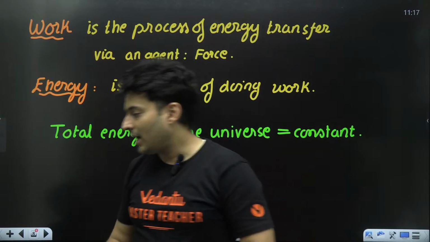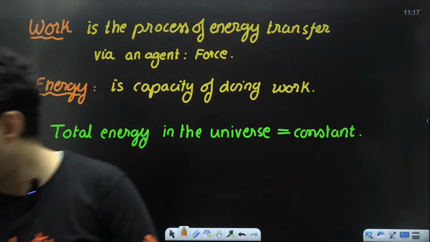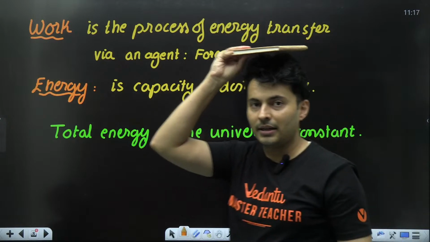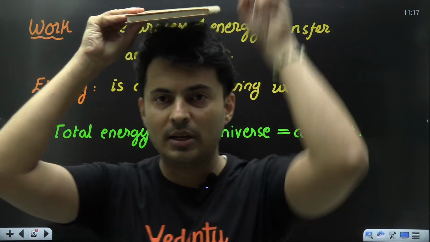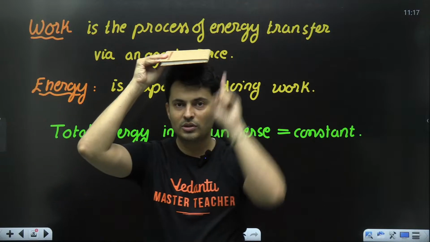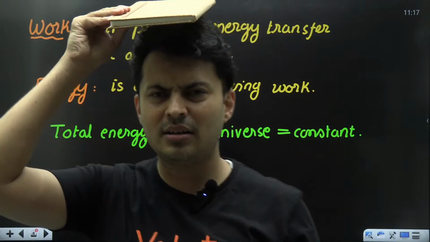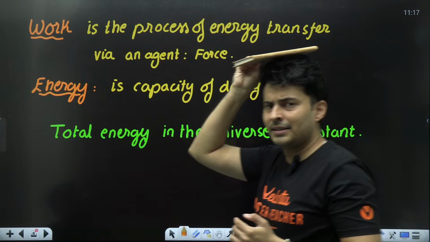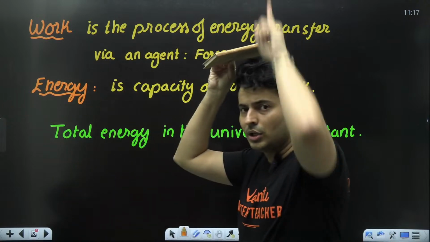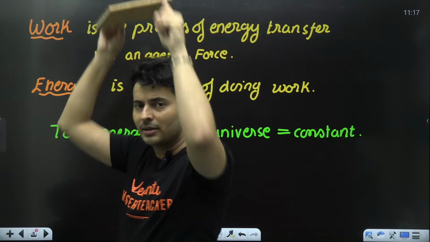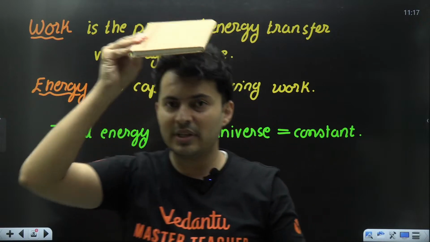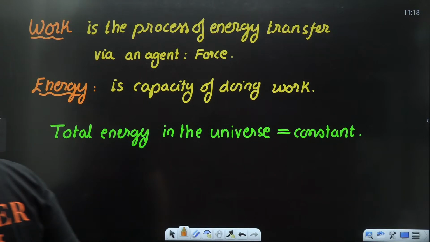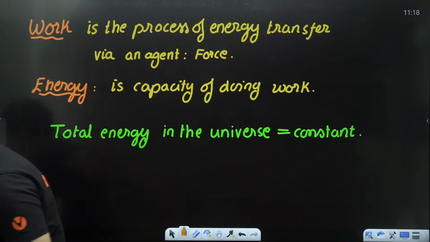For example, I am carrying something, maybe this particular book over here. I'm carrying this particular book on my head. I'm moving like this. Tell me, isn't there a normal force on this book? Is the normal force doing work? No, right? Why? Because I'm just moving like this and just moving like this. The displacement is horizontal. The normal force is perpendicular. How can it do work? It's not moving the book up and down. I'm moving the book sideways, horizontally. So normal force did not do any work in this scenario. Keep that in mind.